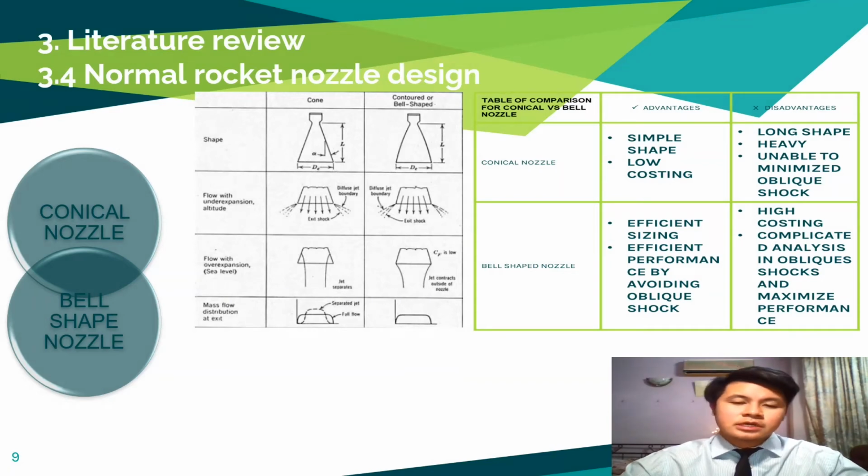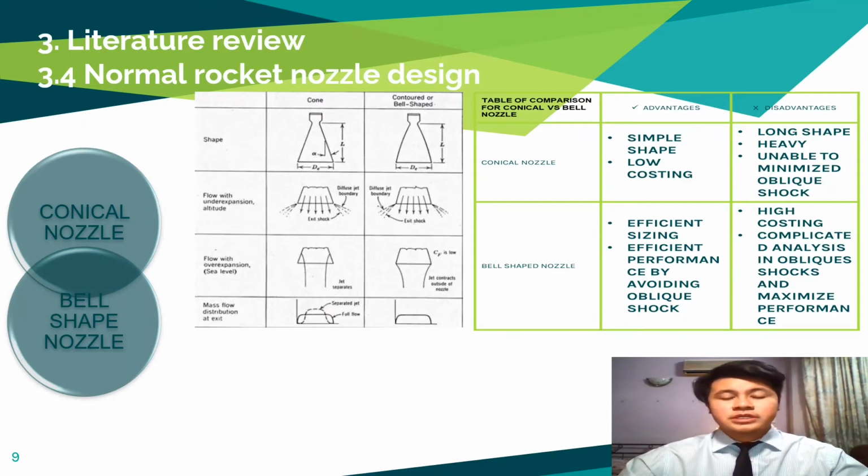Two common shapes of nozzle in the rocketry industry. First is the conical nozzle and the second one is the bell-shaped nozzle. The conical nozzle was used often in the early rocket applications because of its simplicity and ease of construction. The cone gets its name from the fact that the wall diverges at a constant angle. Small angles produce greater thrust because it maximizes the axial component of velocity and produces a high specific impulse. The penalty, however, is that a longer and heavier nozzle needs to be built.